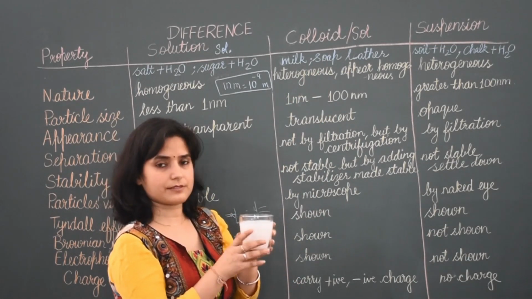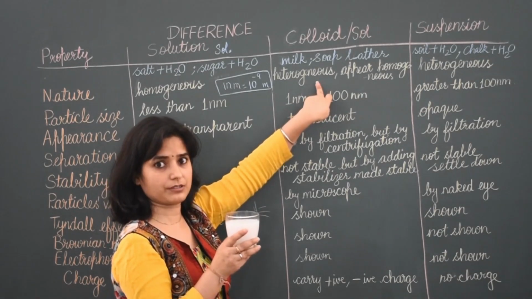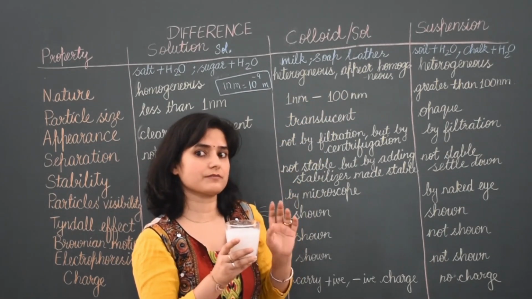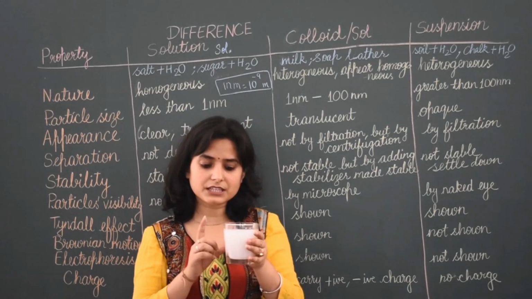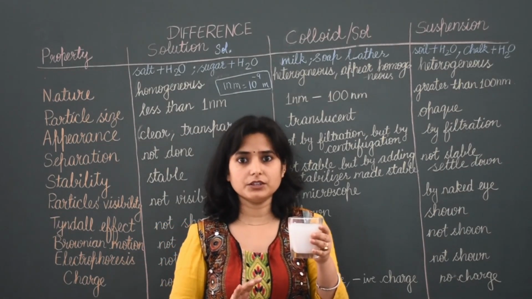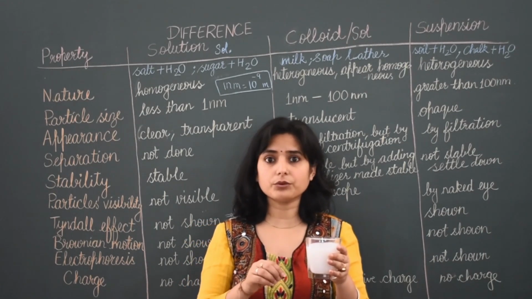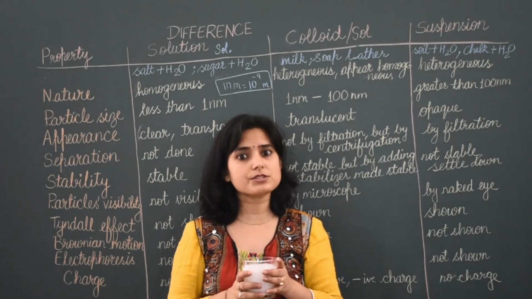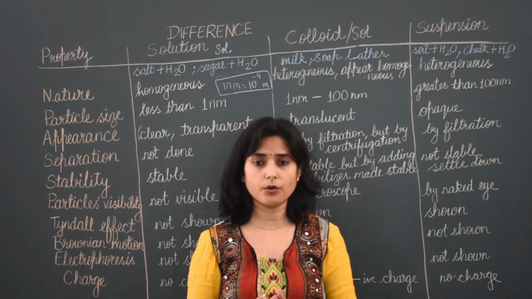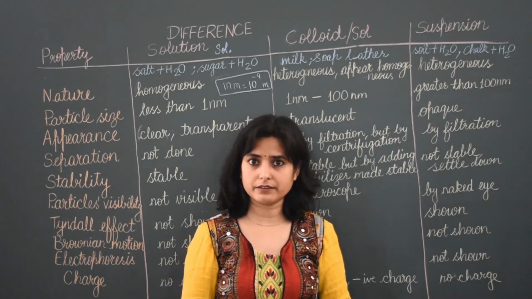So what is this? Colloid is heterogeneous in nature but appears homogeneous. Means when we see milk, it looks completely white. No other particles are seen in this. But we know fat particles are also there, different types of sugars, proteins, etc. are there. So all these particles are mixed with each other.